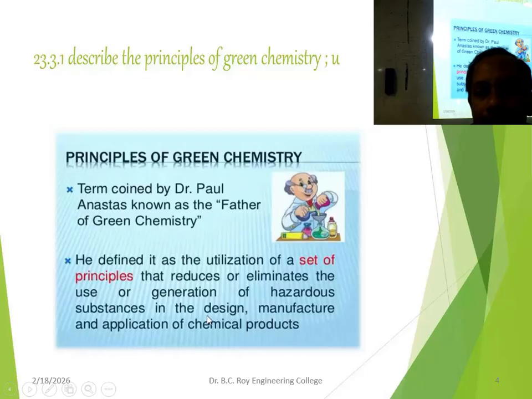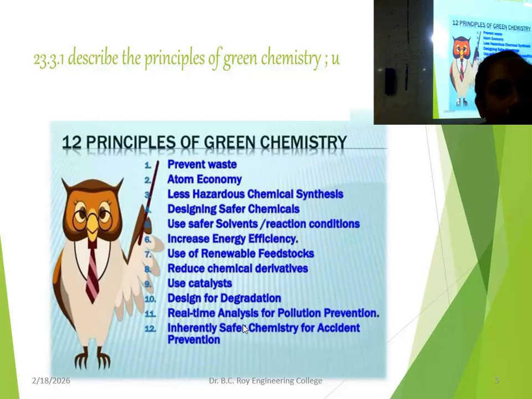It is a set of principles that reduces or eliminates the formation and use of toxic materials. Instead of non-renewable resources, we are using renewable resources. There are certain principles there, around 12 major principles. So, for example, using renewable feedstock, atom economy. Okay. One by one we will be learning what those are. So these are the principles of green chemistry. Just have a look. There are 12 major principles in total, and I'll explain them one by one.